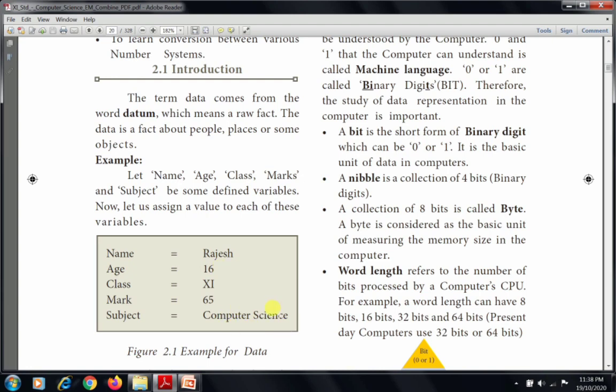So this is data. Data is a collection of facts from which information may be derived. That is the definition of data. The data comes from the word datum, which means raw fact. So the fact means it's about people, places or some objects.